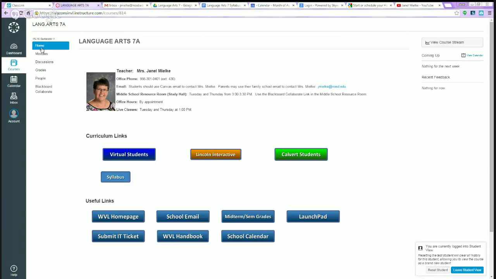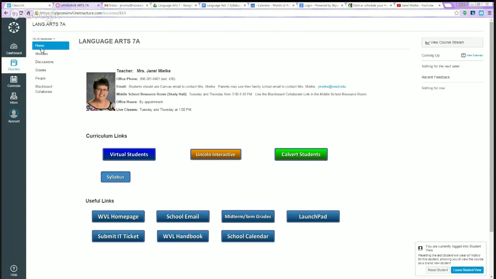I do promise you that I will have everything loaded for the week by Sunday night. I can't make you any promises before that simply because I don't know how long it's going to take me each week to get those things written. My goal, obviously, is to get ahead, but right now I'm not going to promise you something that I can't keep. So what I do promise is that I will have it loaded in the modules tab by Sunday night for the week that you need it.